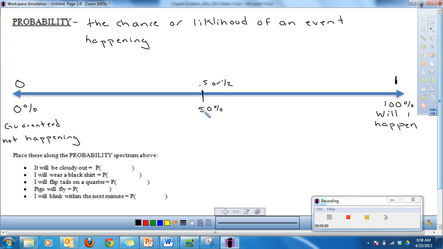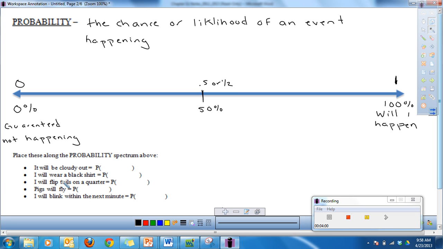People use probability all the time. When you listen to the weatherman in the morning and he talks about the probability or likelihood of certain weather, he's dealing with probabilities. It could happen, it could not happen, but it's probably somewhere in between.